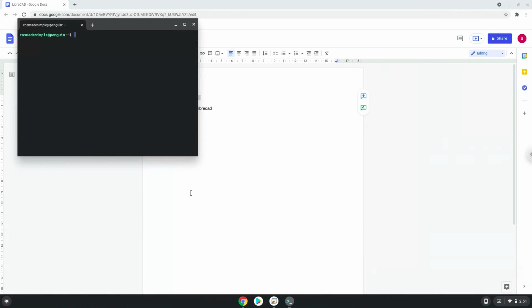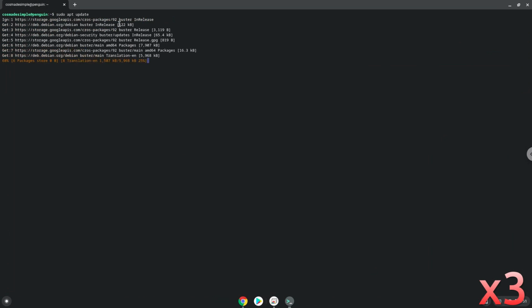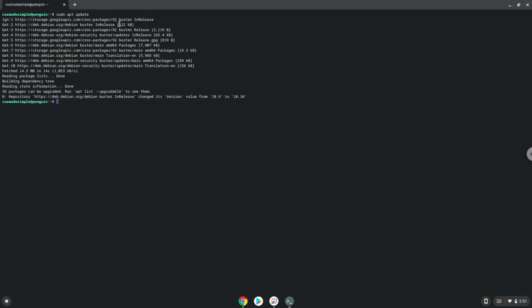Next, we will paste the command into our terminal, either with a two-finger click on your terminal or click Ctrl, Shift and V together. This command will update the software sources of the Linux apps. Now we will install LibreCAD with the next command.